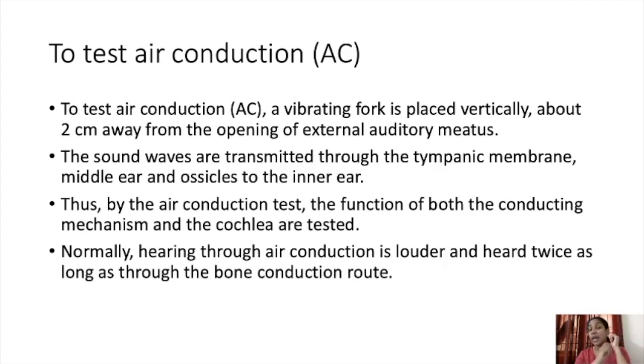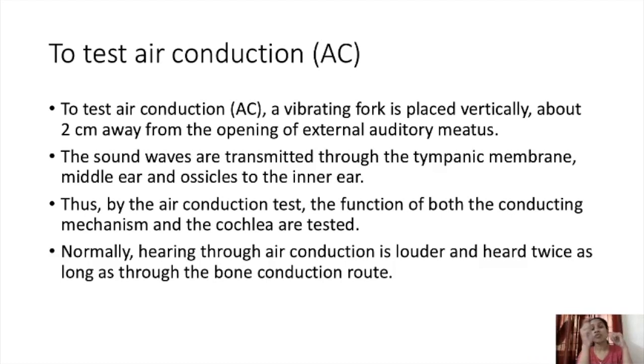Normally, hearing through air conduction is louder and heard twice as long as through the bone conduction route. So the air conduction route is louder and longer, heard twice as long as the bone conduction route. So this is the test for air conduction.